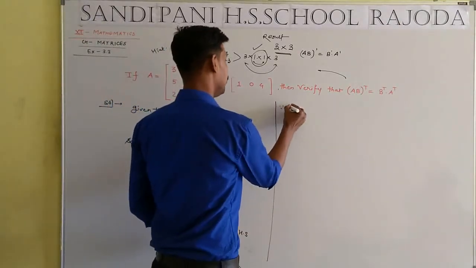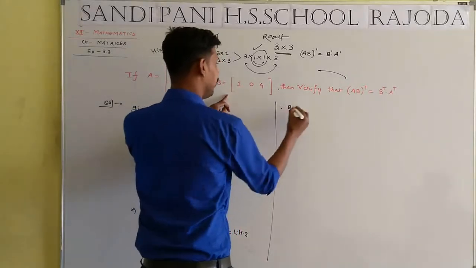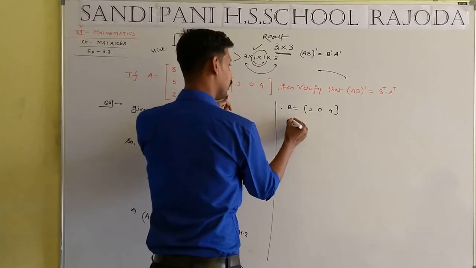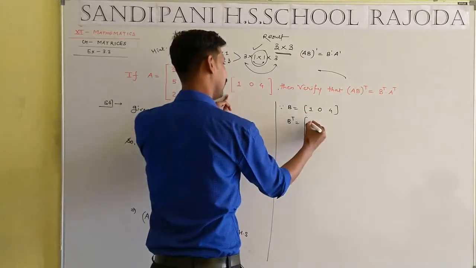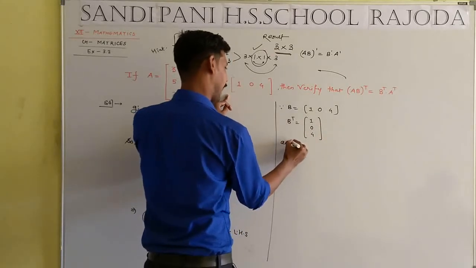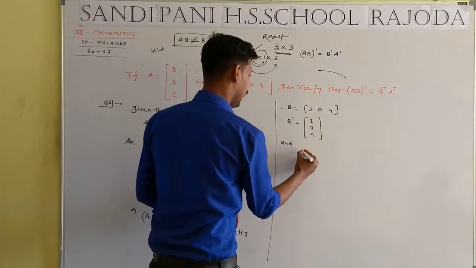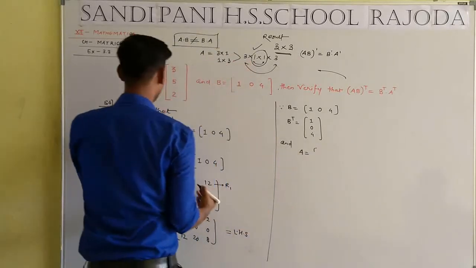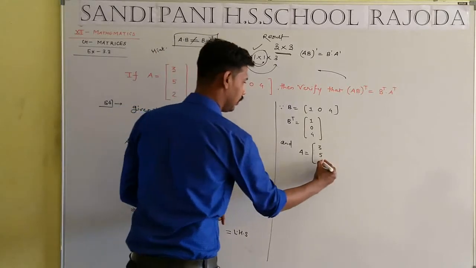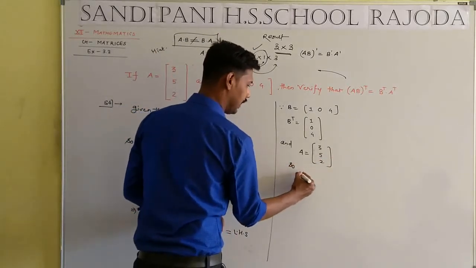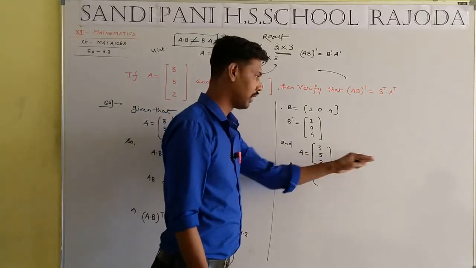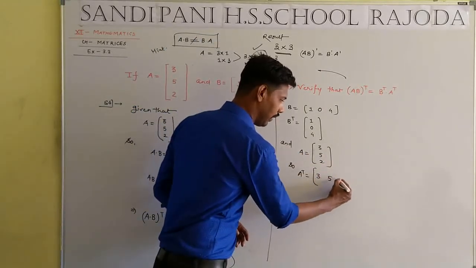So since B will be equal to 1 0 4, that means a single row, B transpose will be equal to the row converted into a column: 1 0 4. And A will be equal to 3 5 2, so A transpose will be the single column converting to a single row: 3 5 2.